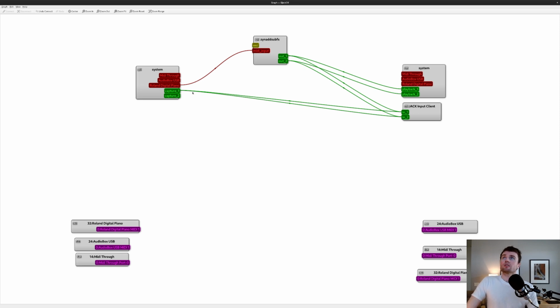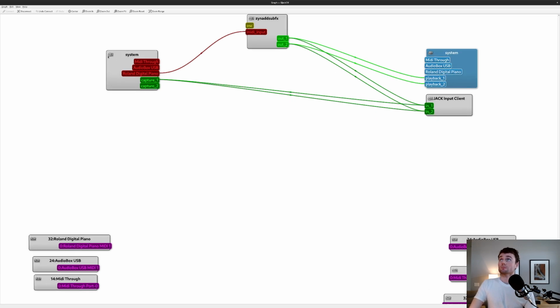Anyway, what I have to do is, let's ignore the keyboard for right now. The keyboard is going up here. We're going to talk about that in a second. And the same thing, well, we don't need to ignore this. We'll talk about this. So over here, these are our inputs and these are our outputs. So we have system over here again. This is the Jack audio system. You can see at the top left. It's still pretty small. Maybe I can zoom in more.